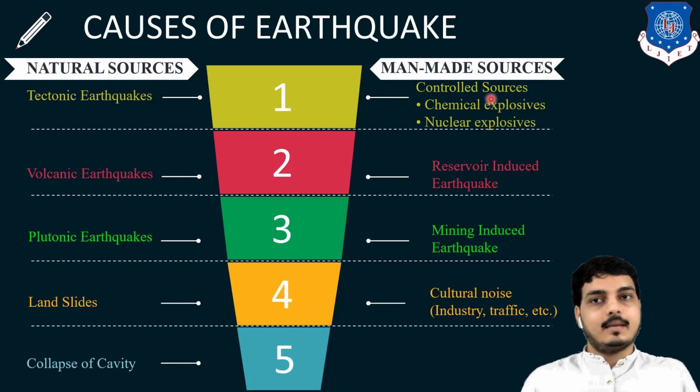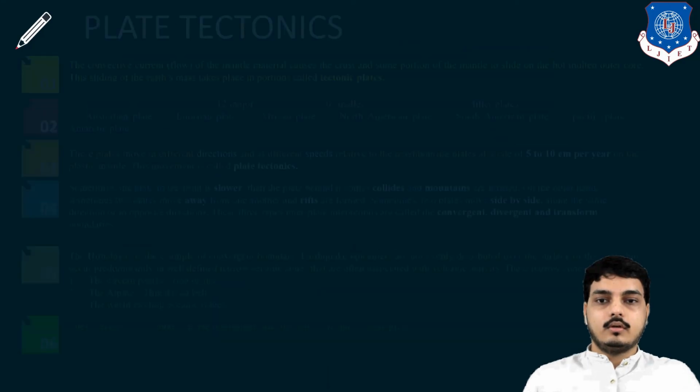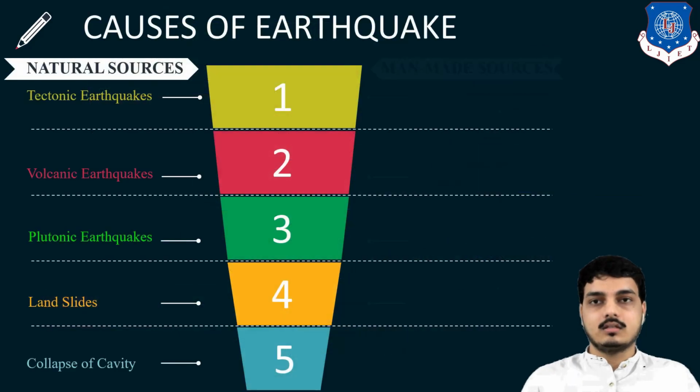Man-made ones are chemical explosions and nuclear explosions, which affect the earth surface and may cause earthquakes. Reservoir-induced earthquakes occur if the movement of water in high tides and low tides is large, which causes an effect on the earth surface, and that also causes an earthquake. Mining-induced earthquakes occur if you are taking a major blast, so it may cause an earthquake, and some cultural noise. So these are the various causes of earthquake. As we discussed, plate tectonics, these boundaries, and these causes of earthquake.